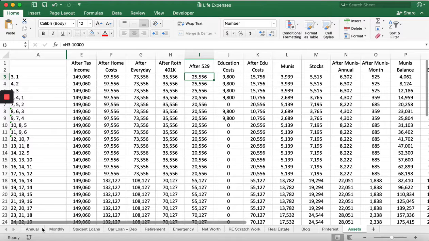So you can see I have all of these different tabs. Like I have an annual budget, a monthly budget, I have my student loans budget, I have my car loan, and then I also do this thing where I think about depreciation. I have my retirement investing, I have the emergency fund planning, I have my net worth calculation, I have some scratch work, I have my real estate considerations, I have my blog considerations, I have my Pinterest considerations, and then finally I have my assets.